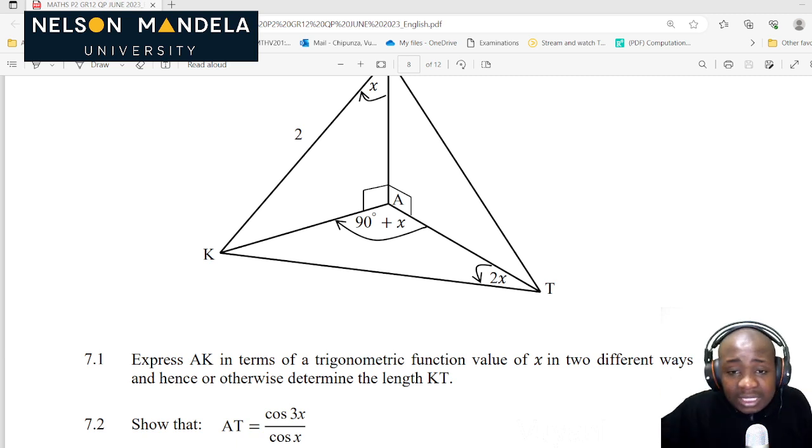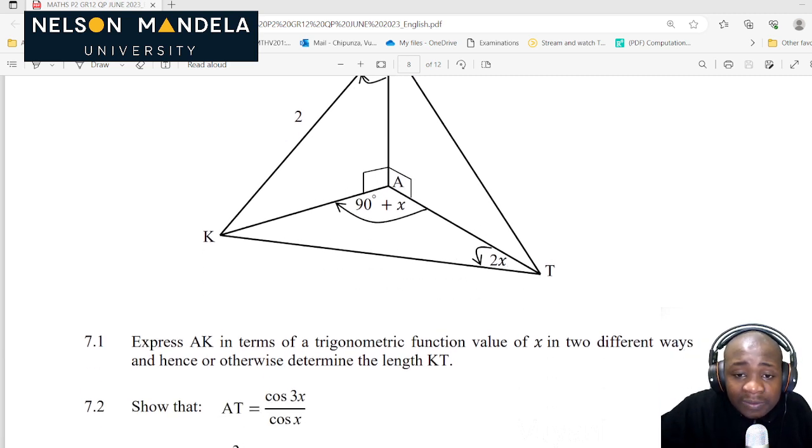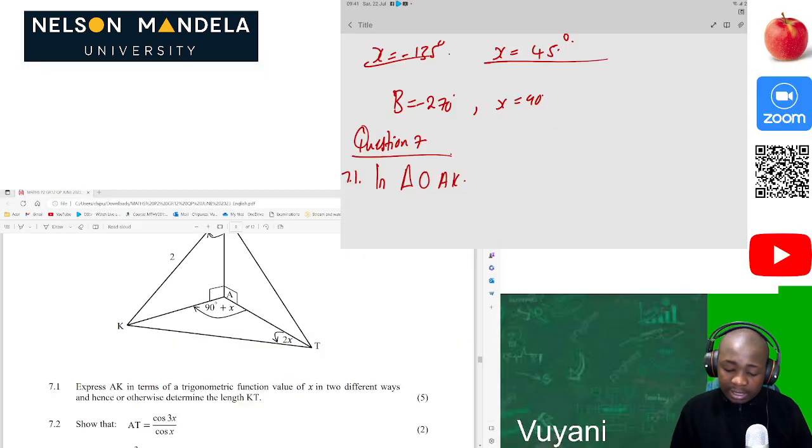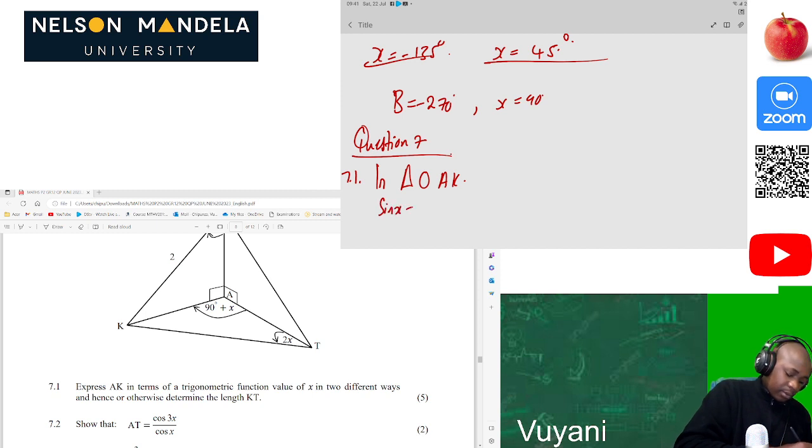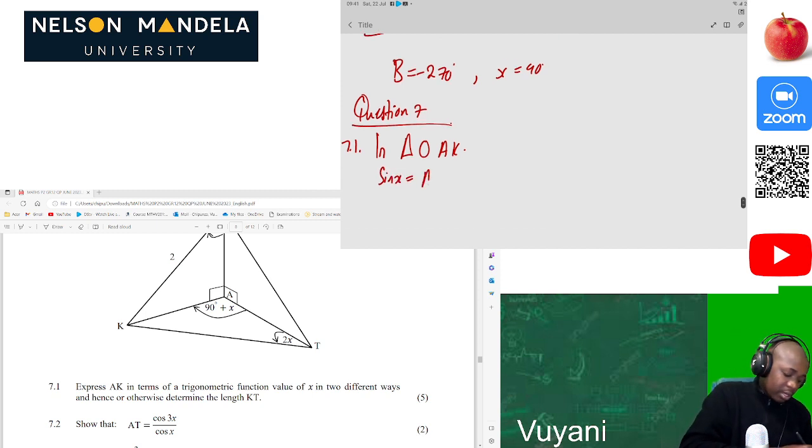What do we see in that triangle? We have that value of x, we have 90 degrees, so we can actually use our trig ratio. So we can write this below and say that sine of x is equal to AK over 2. Therefore AK is equal to 2 sine of x.